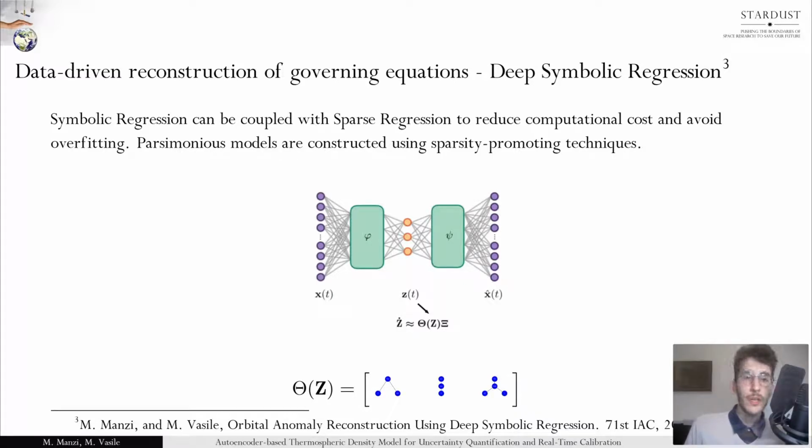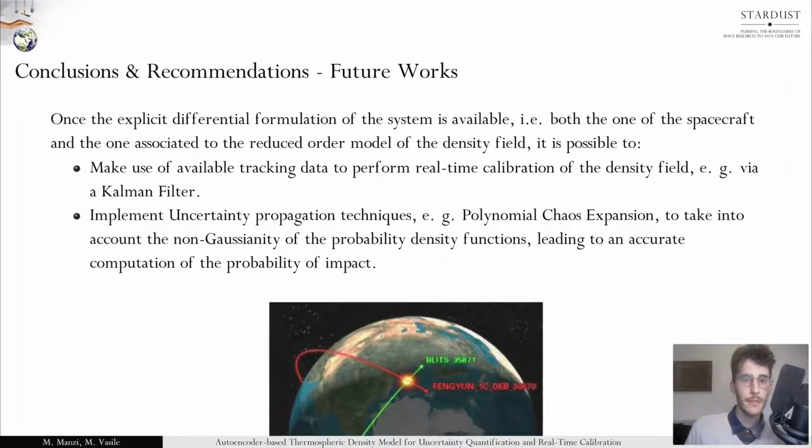Once the explicit formulation of the system is available, it is possible to make use of available tracking data to perform real-time calibration of the density field, and also implement uncertainty propagation techniques to take into account the non-Gaussianity of the probability density functions, leading to an accurate computation of the probability of impact.